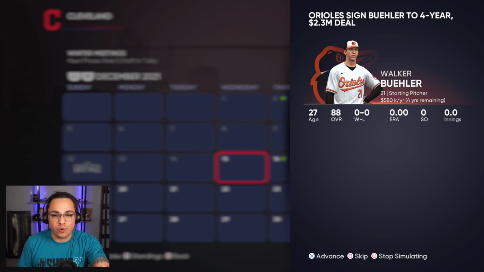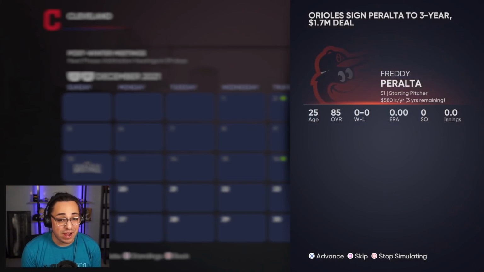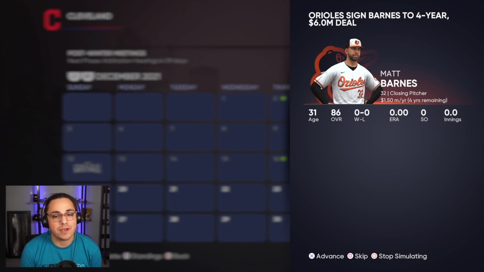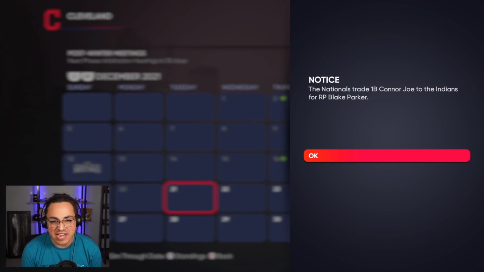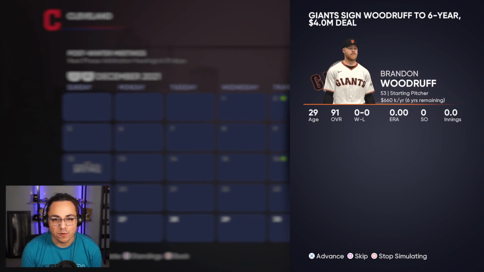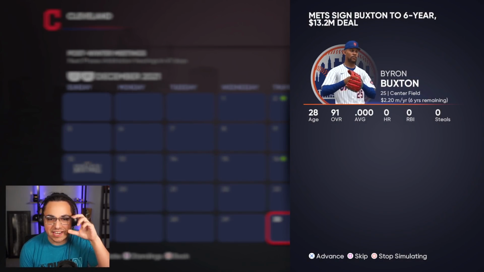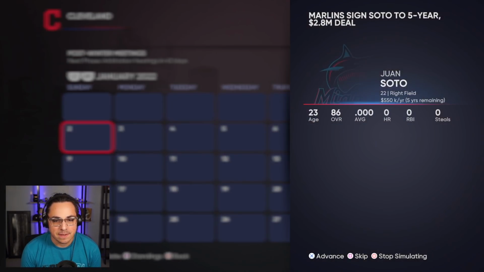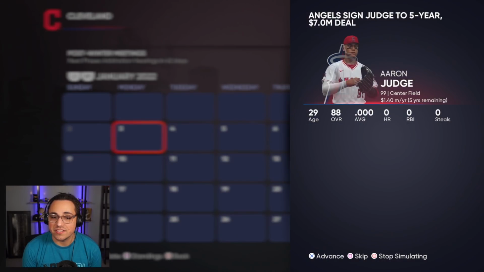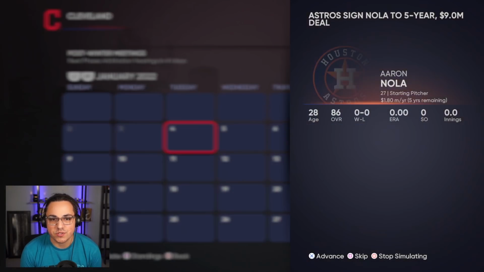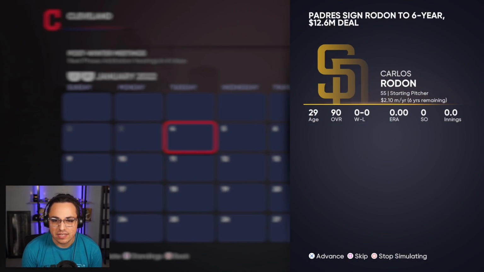Like Walker Buehler to the Orioles on a $580,000 contract. That's wild to me. Freddie Peralta. Okay, maybe are the Orioles making moves now? Buster Posey, Woodruff, Tyler O'Neill to the Dodgers. So it looks like a lot of small time deals are getting made here. Buxton to the Mets. Juan Soto to the Marlins on a super cheap deal. Same with Aaron Judge to the Angels.